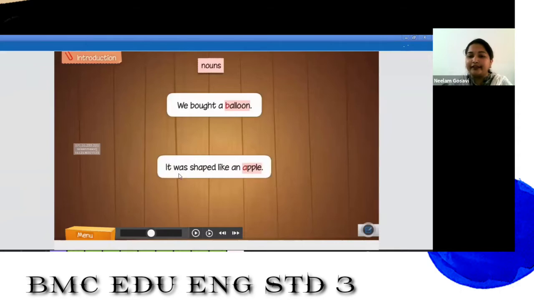And in the second example, it was shaped like an apple. Is A a vowel or a consonant? A is a vowel. So an apple. Understood? This is the way you have to put a or an before the noun. It was shaped like an apple, and we bought a balloon.